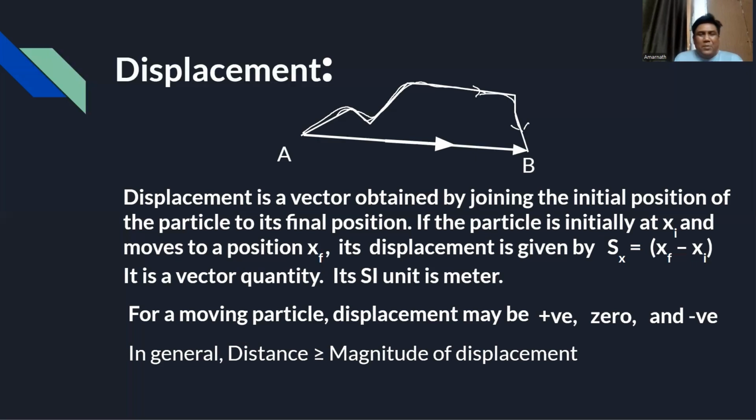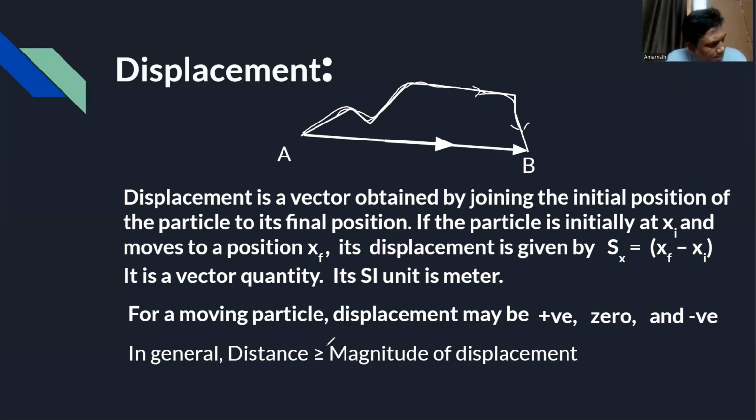But when will they be equal? Can you answer when the magnitude of displacement and distance will be equal? If you start moving, in which case will the distance and displacement be the same?